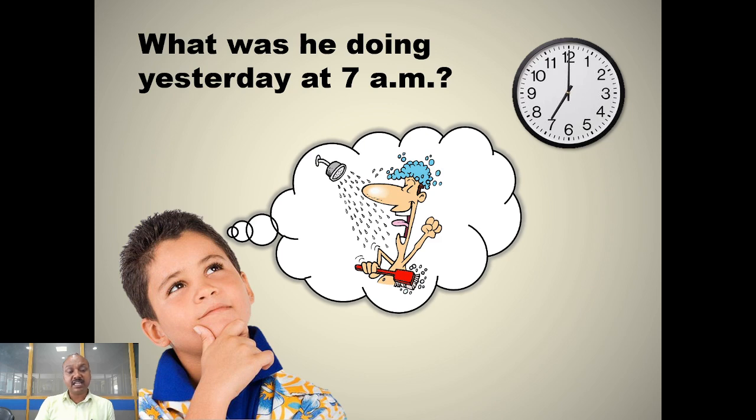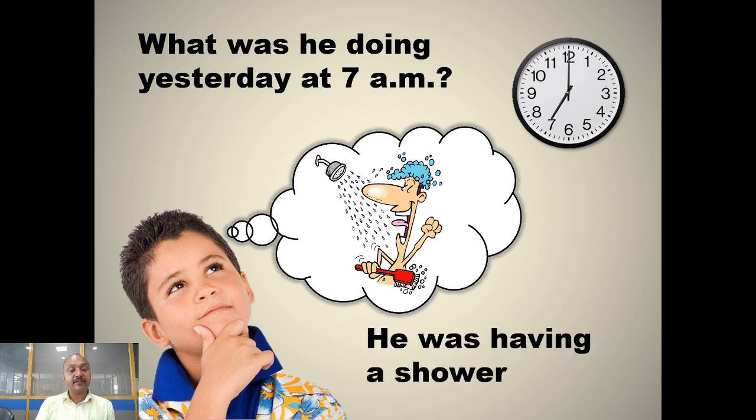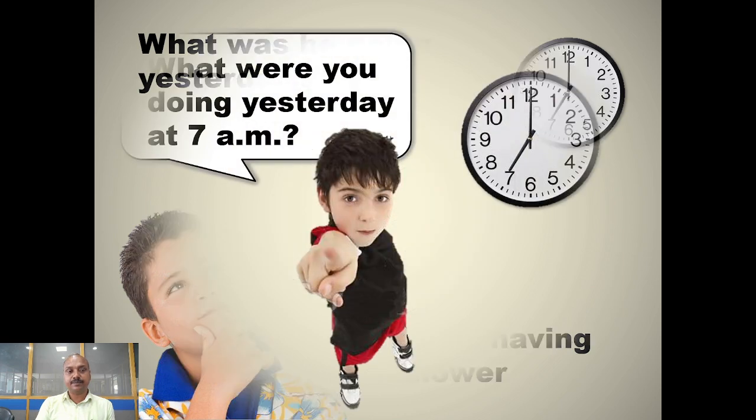Look at the question. What was he doing yesterday at 7 a.m.? He was having a shower, right? It was happening in the past, right? So, we have used the subject he and was as auxiliary verb and having as the main verb, right? So he was having a shower yesterday at 7 a.m. This is the answer for this question and the tense we have used here is past continuous.